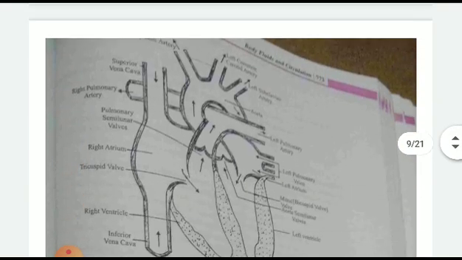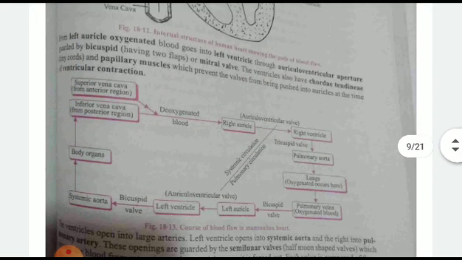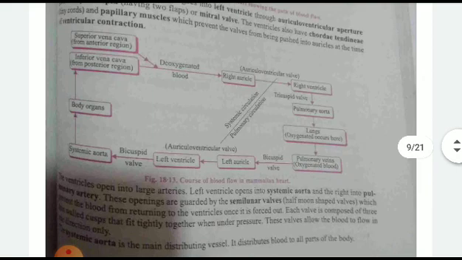This is the structure of the heart. You can see the left common carotid and so on. You can see the right pulmonary artery and left pulmonary artery. They have two capillaries and both the capillaries function separately. Let us see the brief flow of the heart, that is how the blood is circulated.